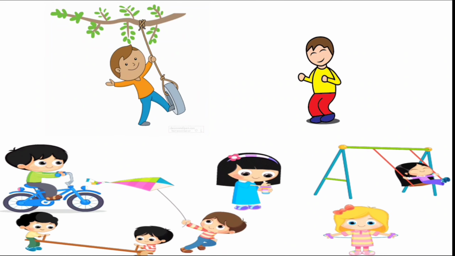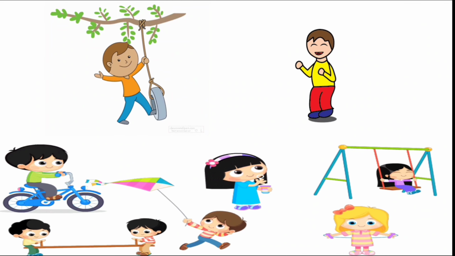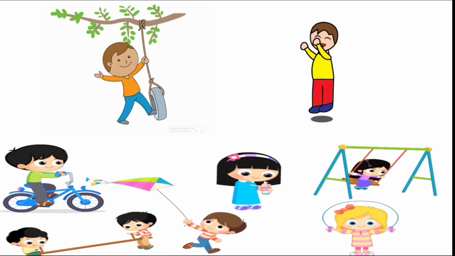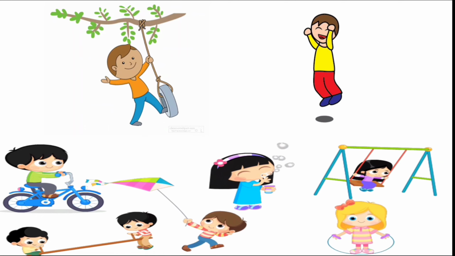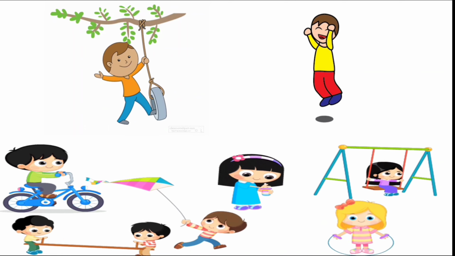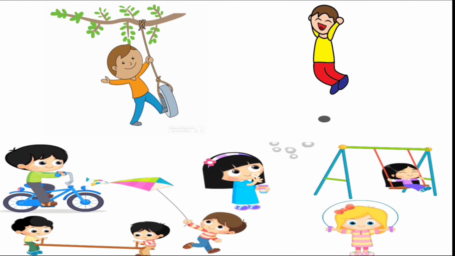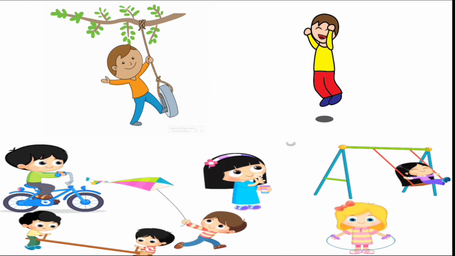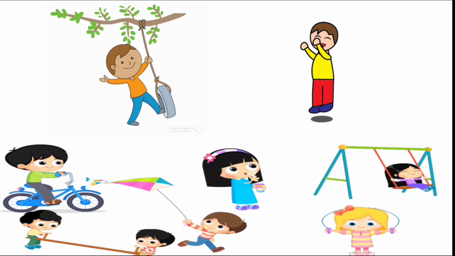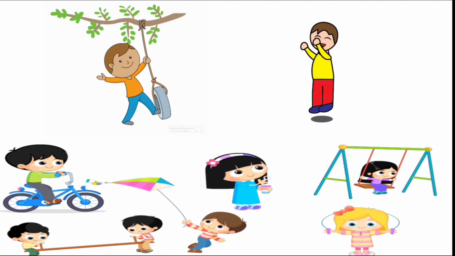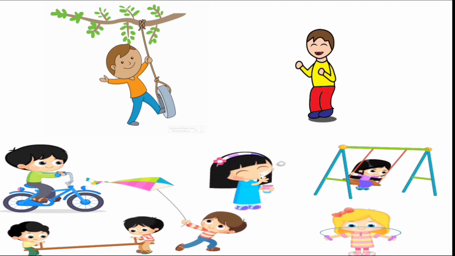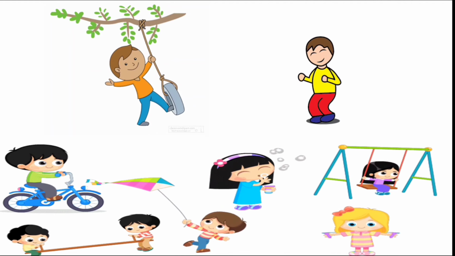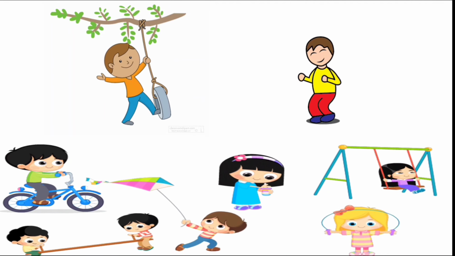Then again, in different ages we need different amounts of nutrients. Our requirements are different. Children are doing different kinds of physical activity. They are playing, they are jumping, they are studying. So they are doing a lot of activities. So they need a lot of energy. So in their body, the requirement of carbohydrate is very important.